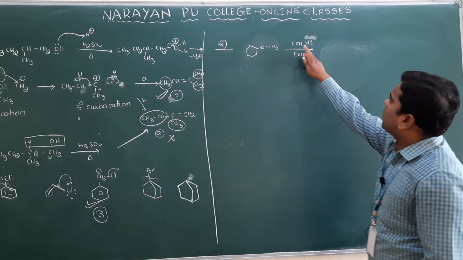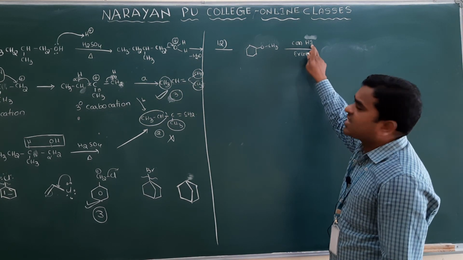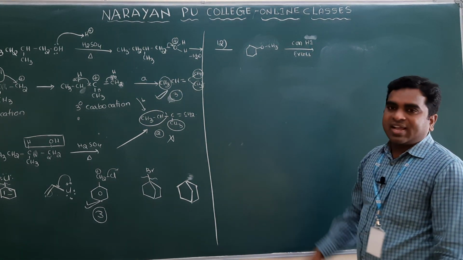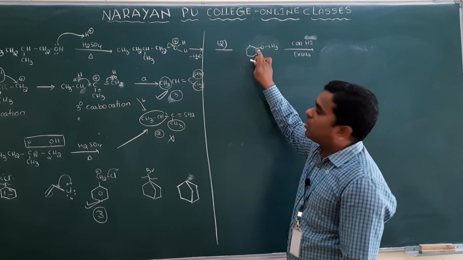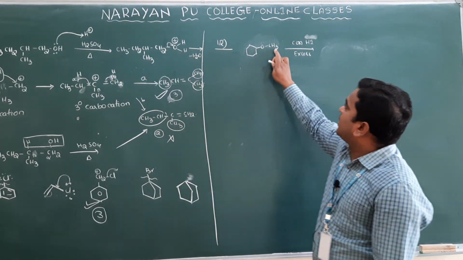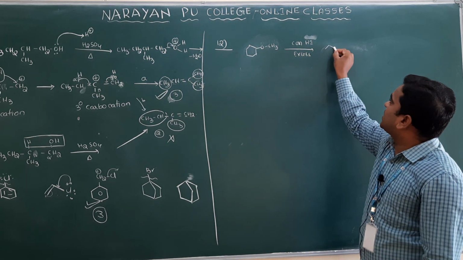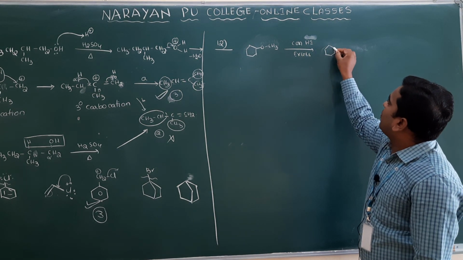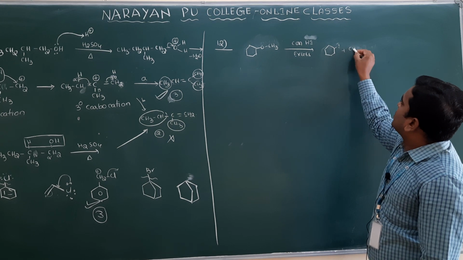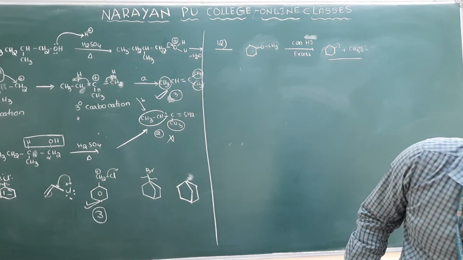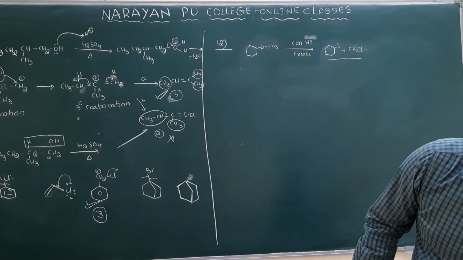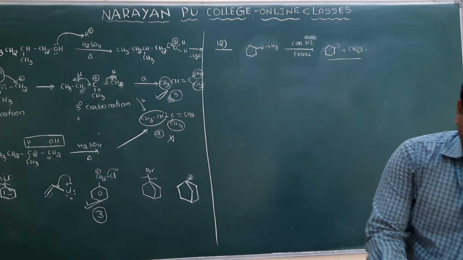Final product means, what have we taken here? HI. HI is in excess. Excess means one will form iodine, and here also iodine will form. So directly you can write iodine and also CH3I. This is your product. So what is your answer now? Answer option 3 is the correct one. Clear? Next one.